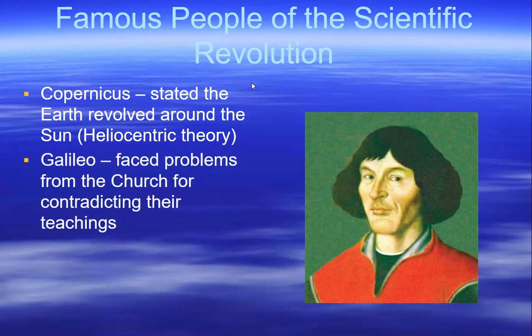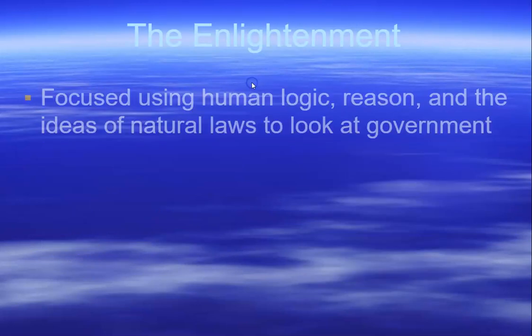Galileo faced problems from the church for contradicting their teachings. He was one of the people who was charged with supporting and agreeing with Copernicus. And Newton, the laws of motion and gravity. These people changed everything.